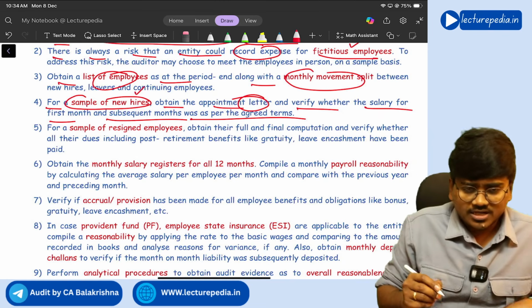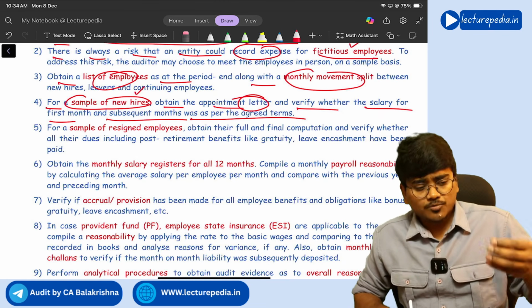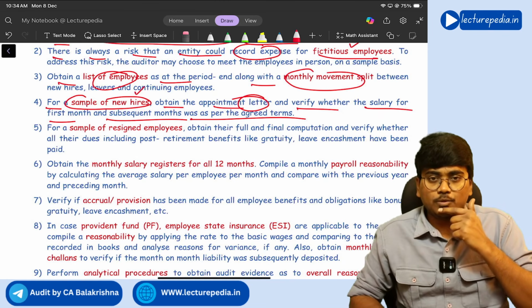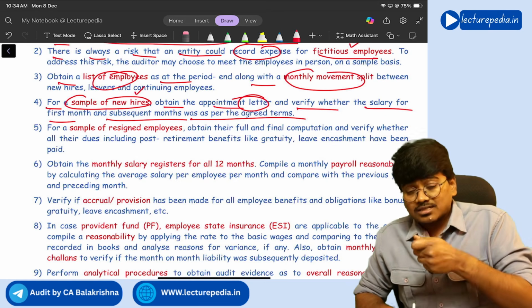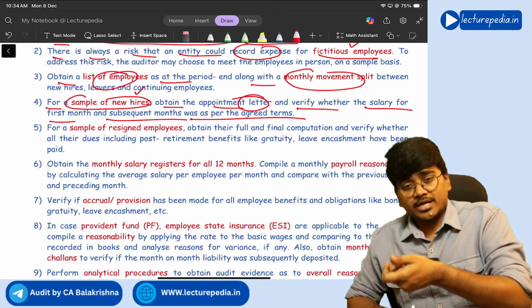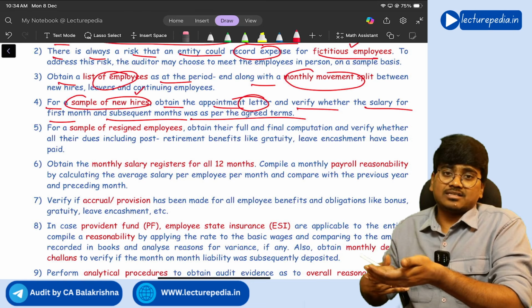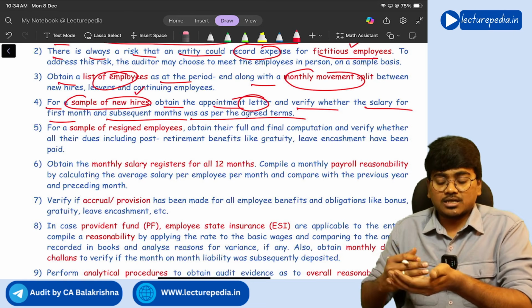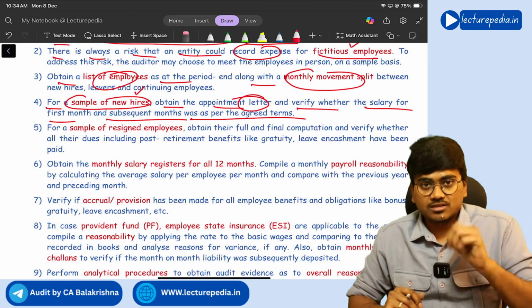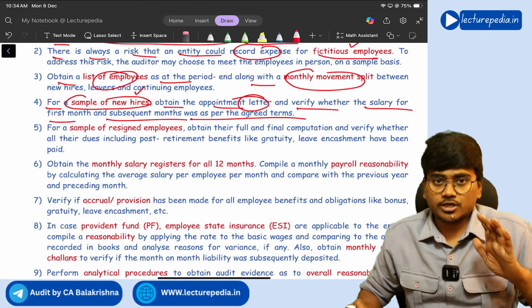So for the newly hired employees, you need to select a sample and check whether the salary payments made to them are as per the agreed terms. There will be an employment agreement, and as per that agreement only you are paying the salary at those rates, or not, you need to see.